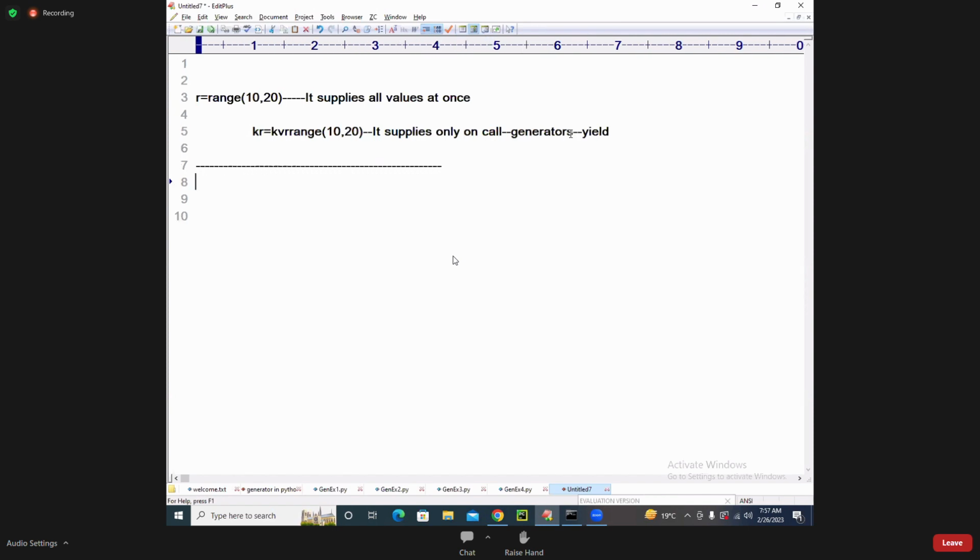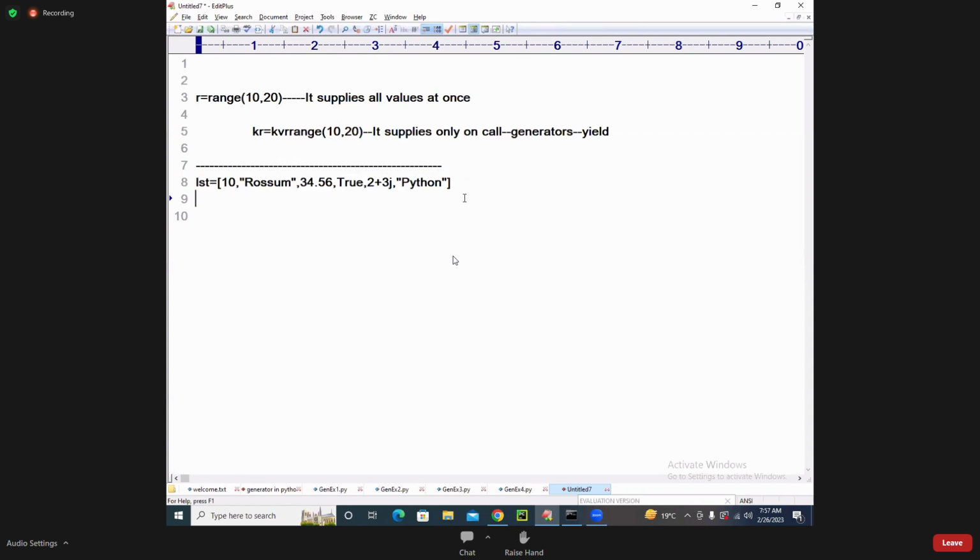Now I am going to show another process. Suppose I want LST is equal to 10, something like a string, 34.56, then True, and 2 plus 3j. Look carefully, students. I will write one more word, Python. So this list also gives you all values at once.